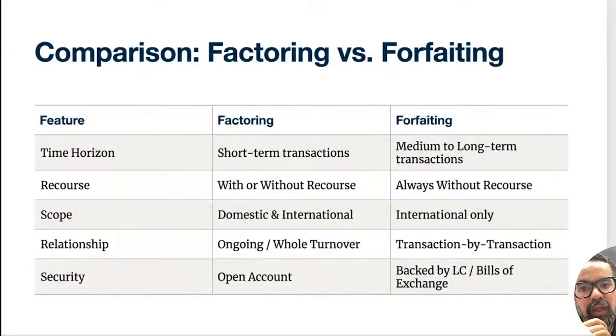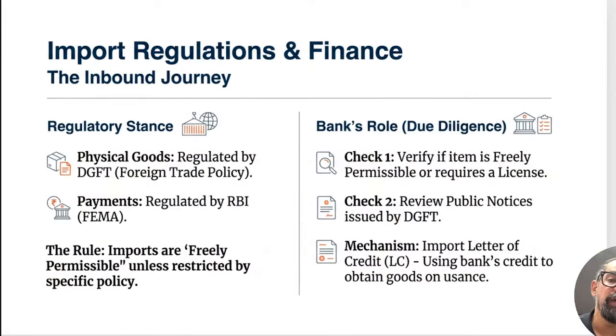Now the another one we have is import finance. So importers also get some sort of opportunity where they can take loans, right? Here the regulatory oversight is 100% the same. IEC is a must, the policies are driven by DGFT, and the documentation on the other part is handled by the RBI itself, right?